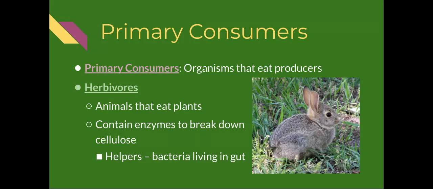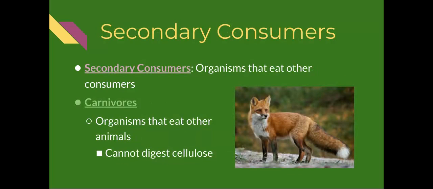They contain enzymes in their gut that help them break down cellulose. These bacterial helpers live in the gut and allow herbivores to digest food properly when it comes from plant sources. Secondary consumers are organisms that eat other consumers, and we call them carnivores. Carnivores are organisms that eat other animals, and they are not able to digest cellulose. Herbivores actually have longer digestive tracts that allow for more digestion, while carnivores have shorter digestive tracts because they can't break down plant sources, and meat is easier to break down than plants.